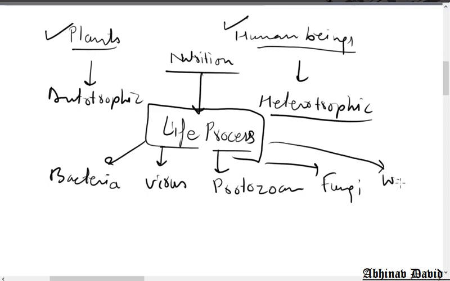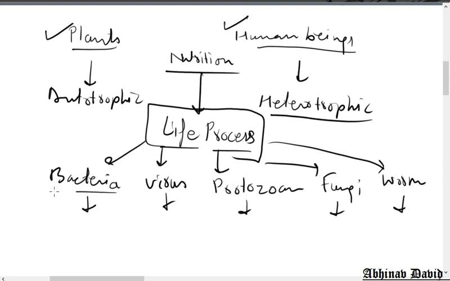These are the 5 categories which we have seen. Do they have the same type of life processes? The answer is that their life processes can be similar but they are not identical.